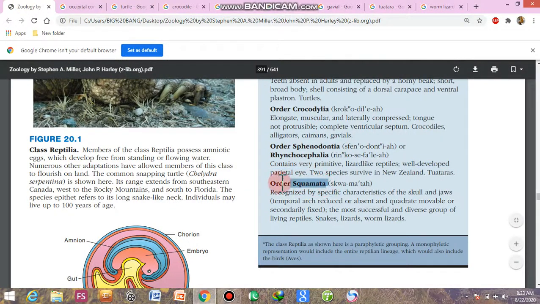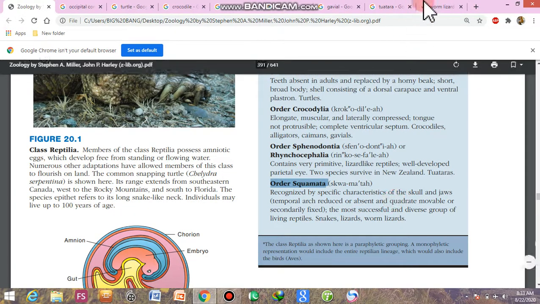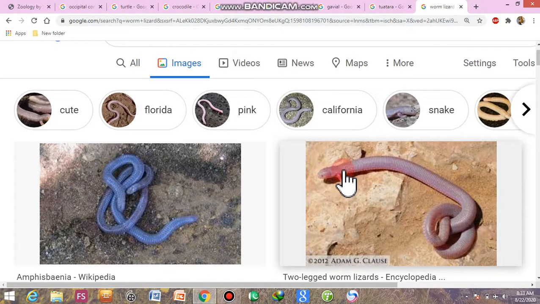Next is the order Squamata. In this order, snakes, lizards, and worm lizards are included. They are recognized by specific characteristics of the skull and jaws. Temporal arch is reduced or absent, and the quadrate is movable or secondarily fixed. The most successful and diverse group of the living reptiles: snakes, lizards, and the worm lizards. You people are familiar with the snakes and the lizards, and these are the worm lizards. In our common language, they are known as snakes with two heads. Actually, these are not snakes.